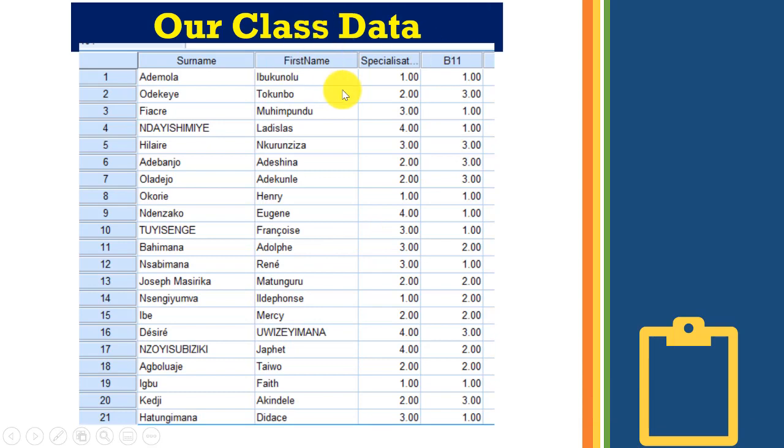This is our class data. We have names here. Actually, I think about 40 something students, I'm only able to capture this on this screen. Specialization will be STEM education, ICT education, and all of that. The B11 is the variable on the use of social media.